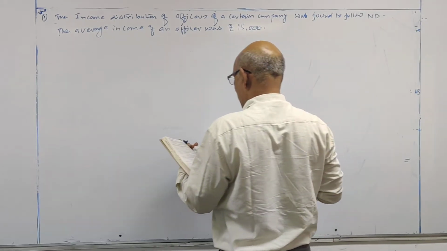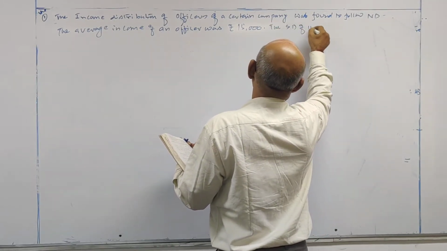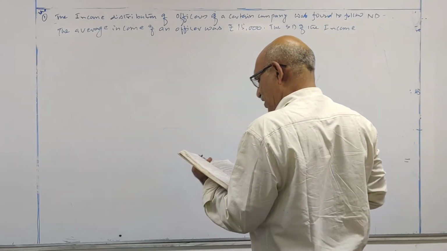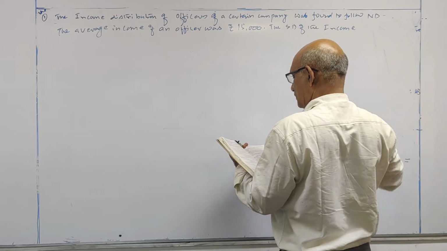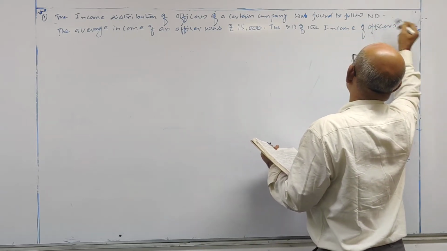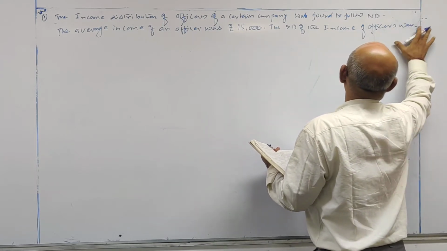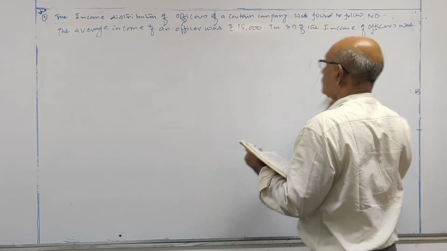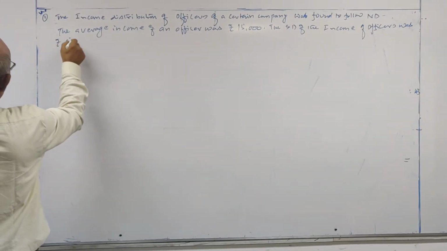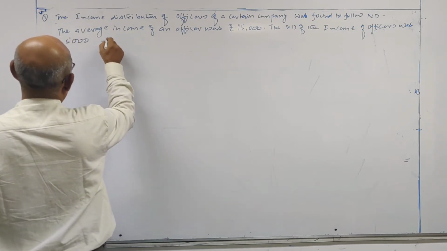The standard deviation of the income of officers was rupees 5,000.